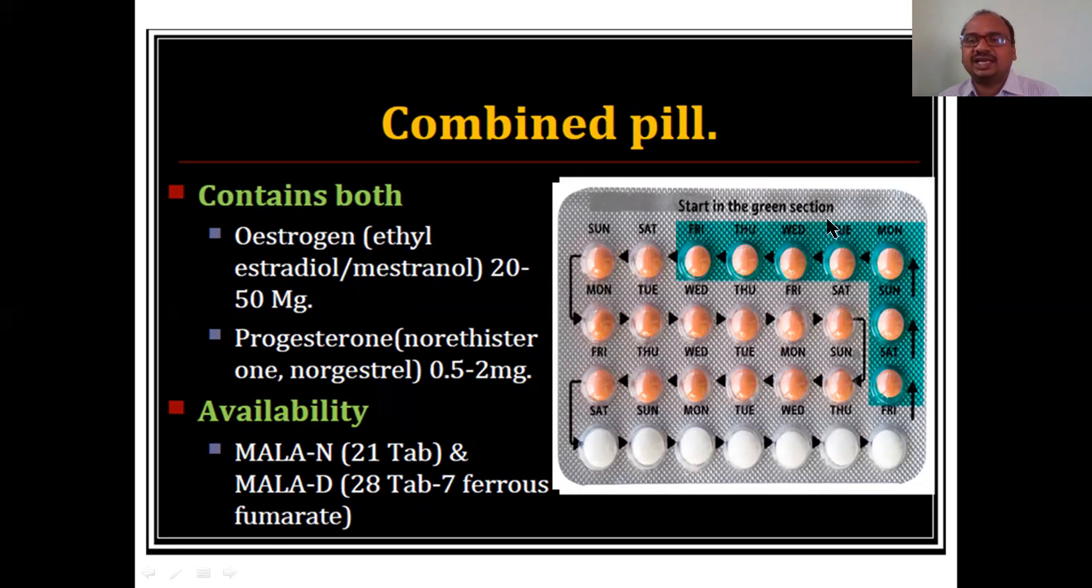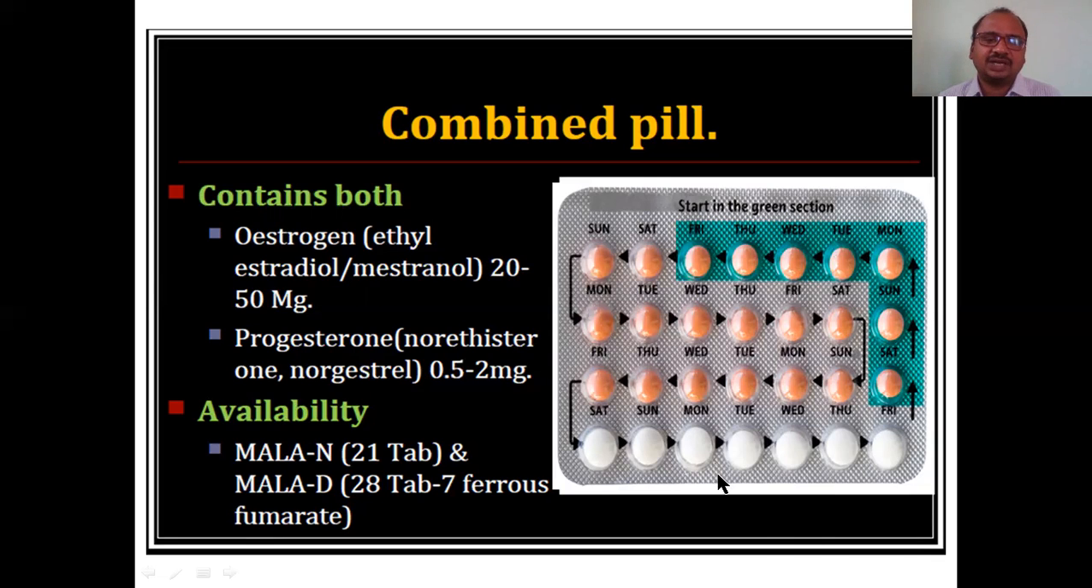See, start in the green section. In this green section, you can start on any day. For example, today is Wednesday. You start here, see Wednesday. Daily you have to take one, following the arrow marks like this. Daily one tablet, and finally you complete up to Tuesday because you started on Wednesday. So it ends here. These arrow marks show how you are taking them.